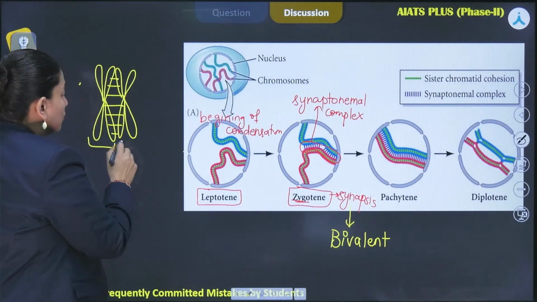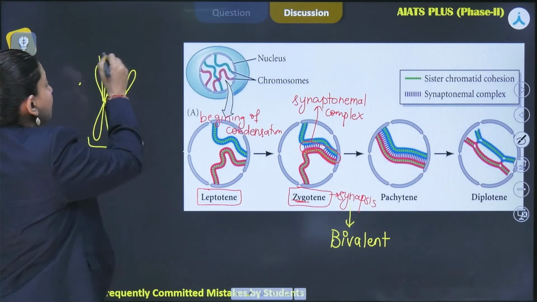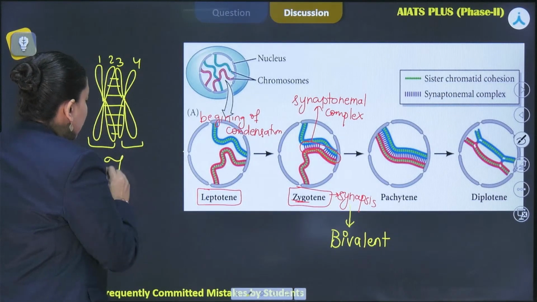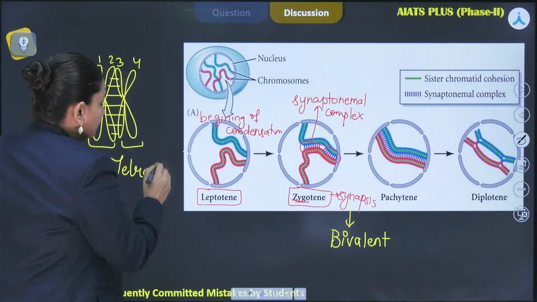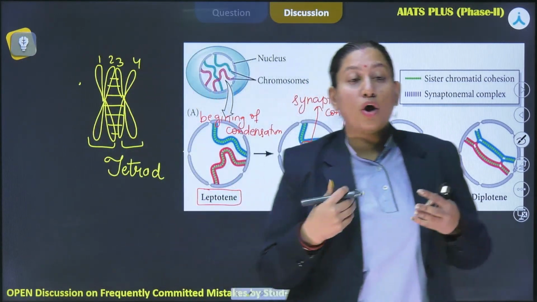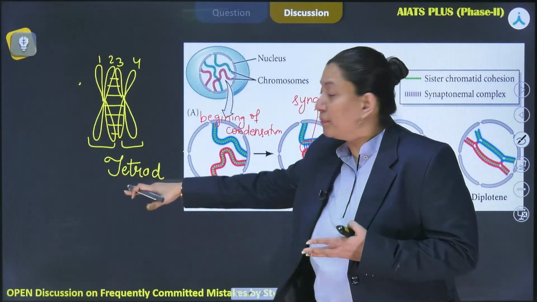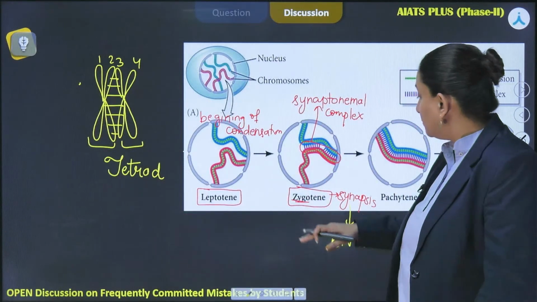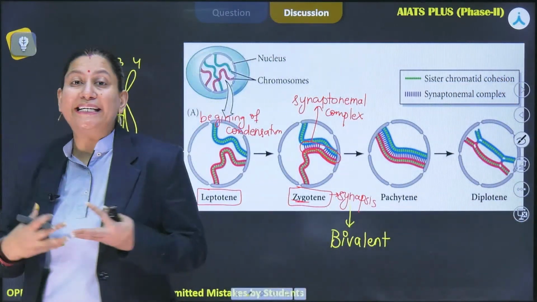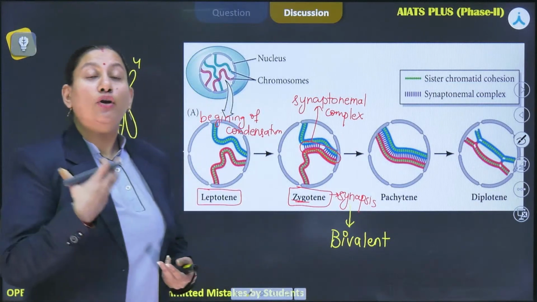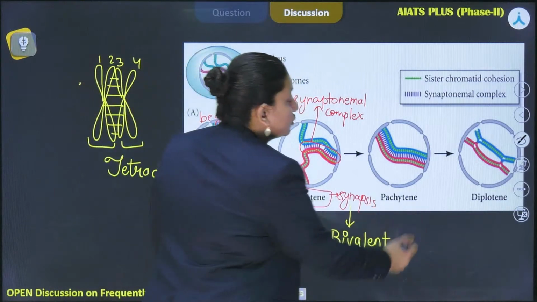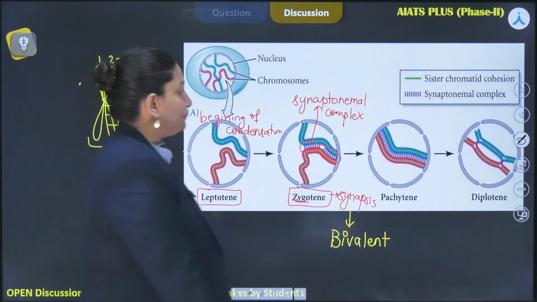Because now we have two chromosomes together, and the number of chromatids has now become 4, we can call this structure a tetrad too. If the question asks where exactly the formation of tetrad takes place, you have to mention zygotene. But in this phase, they are not clearly visible as tetrads. In order to see them clearly as tetrads, we have to move to the next phase, that is pachytene.